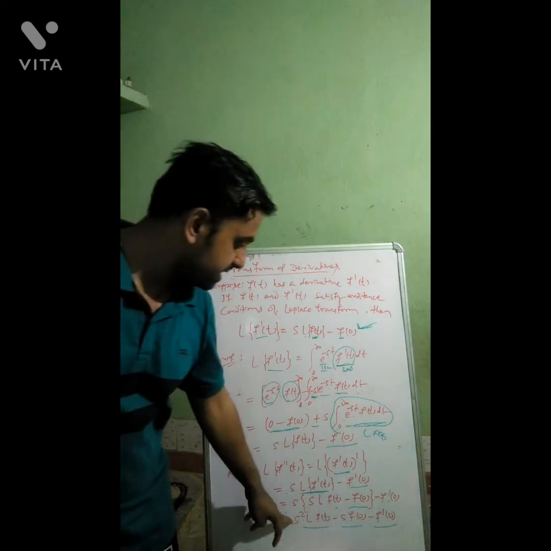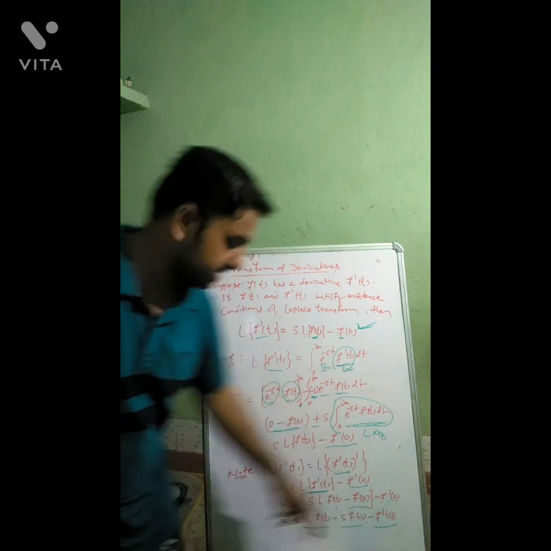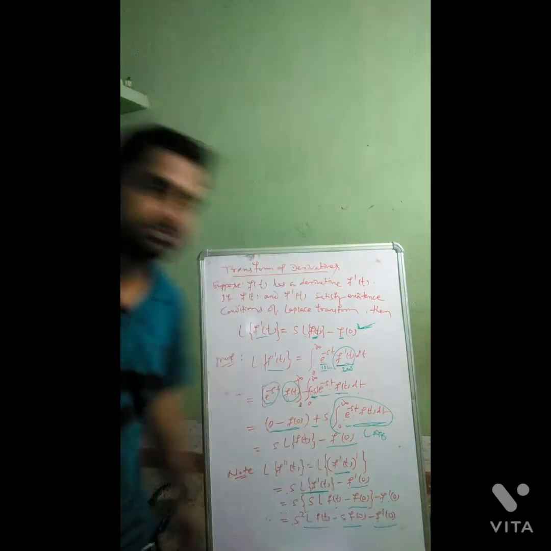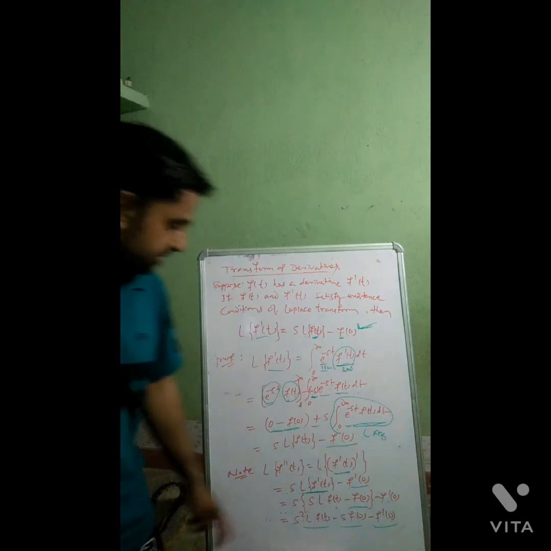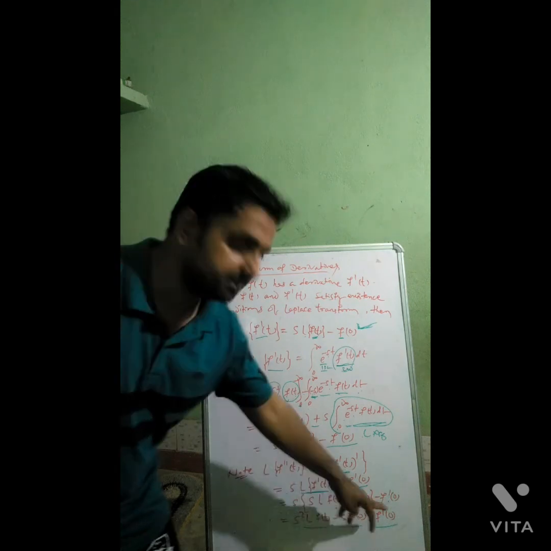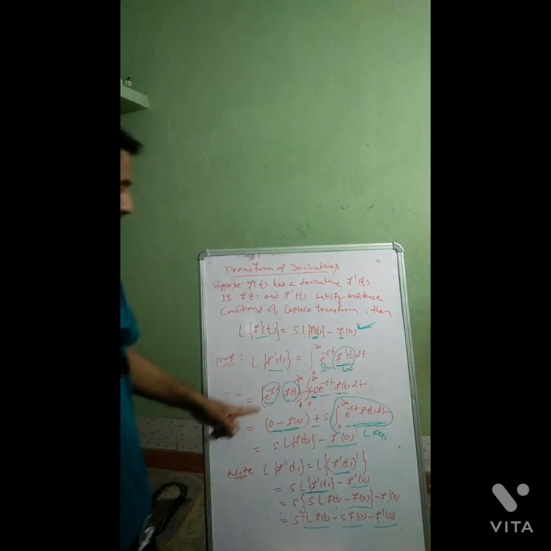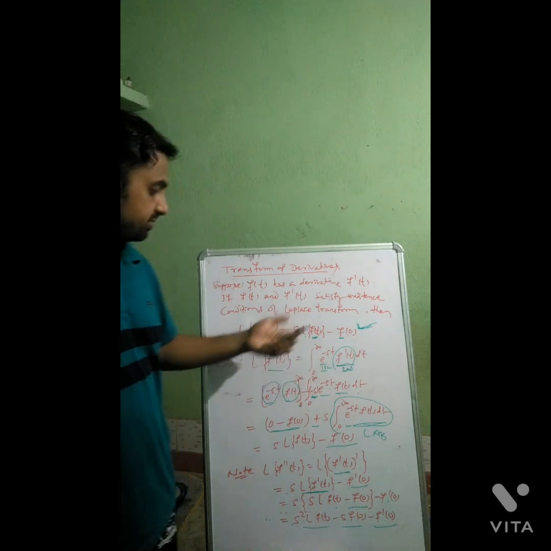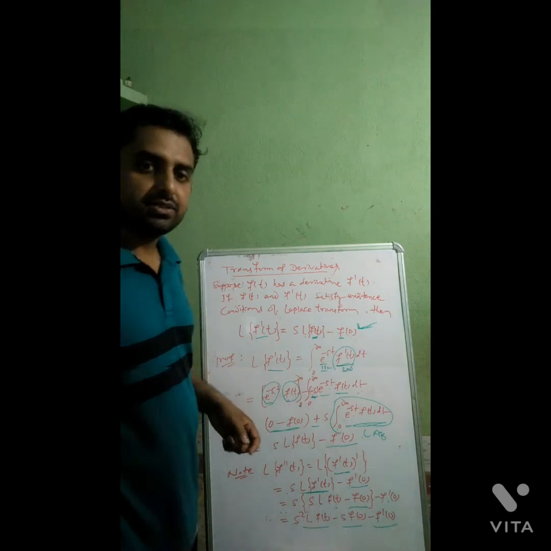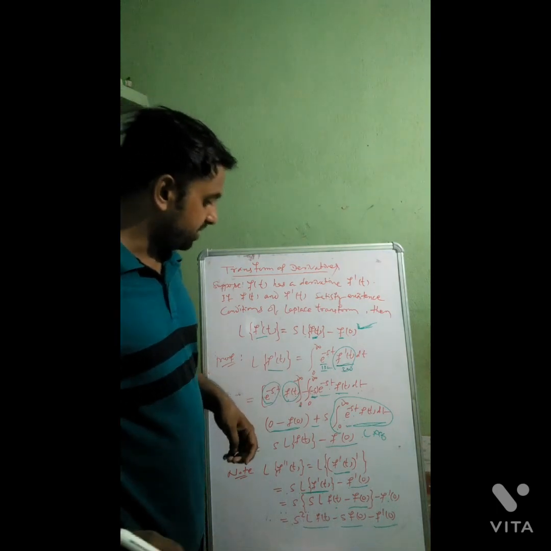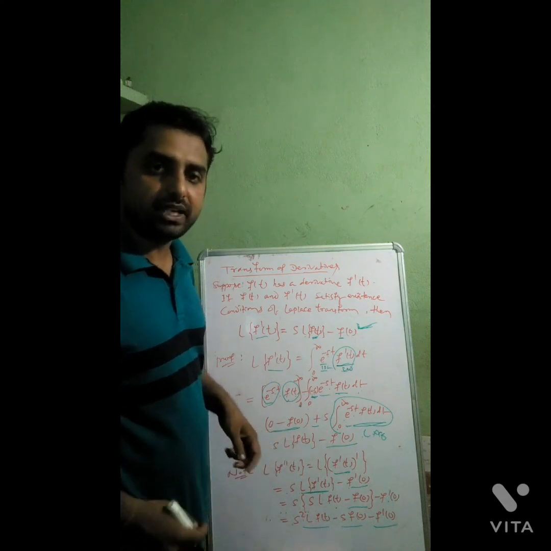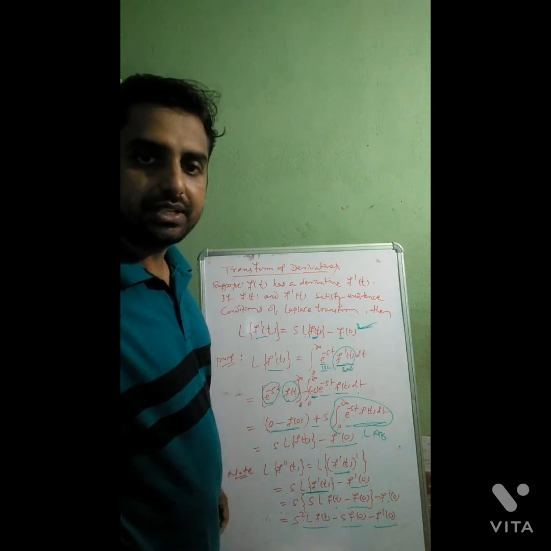So what you got? The power of s is decreasing gradually, is not it? S square into Laplace of f of t minus s into f of 0 minus f dash 0. Similarly, you can find Laplace of f triple dash, the fourth derivative of f. So if I want to write the Laplace transform of nth derivative of f, what will this be? Okay, so you can write